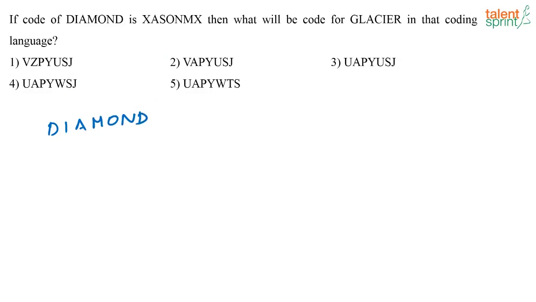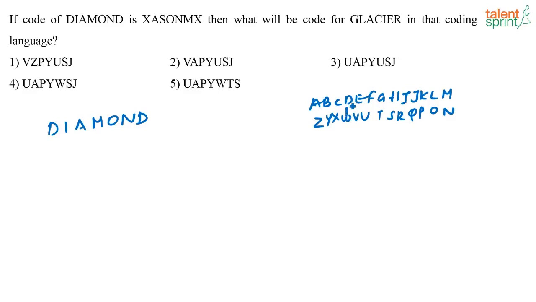Diamond is coded as follows. See, the logic used here is, now which is the letter that is opposite to D? Letter opposite to D is W, correct? See, basically when I write the letters in the English alphabet in the reverse order, the fourth letter from the beginning is W. Now when I write the letters in the English alphabet in the normal order, the fourth letter from the beginning is D. So opposite to D is W, correct? Now what is W plus 1? After W what will come? X, right?